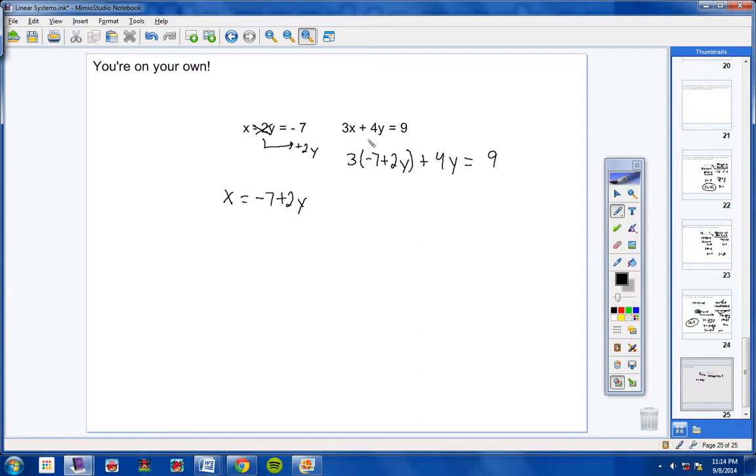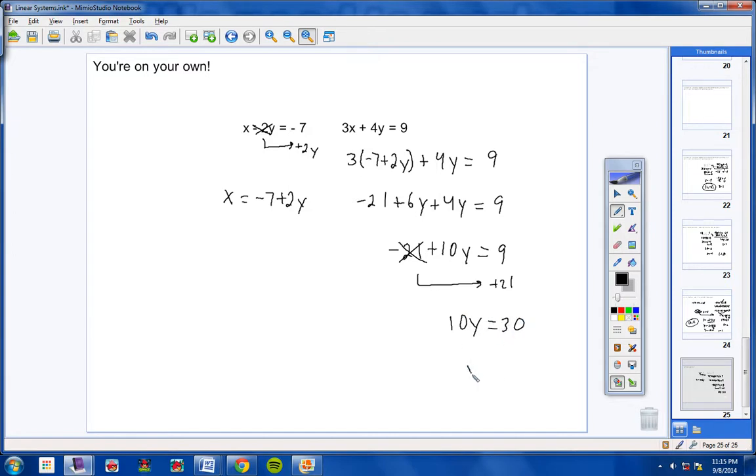Now we're going to simplify the left side of the equation. So we take the 3 and we multiply the 3 through. 3 times the negative 7 is negative 21. 3 times 2 is 6. And then bring down your 4y equals 9. Now we're going to combine our two y terms, a 6y and a 4y. So negative 21 plus 10y equals 9. And then we're going to bring the 21 over and make it a positive 21. So the 21's gone, and we're left with 10y equals 30, and then divide both sides by 10, and y equals 3.